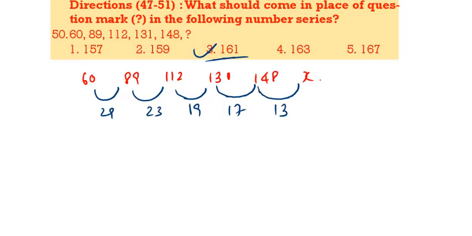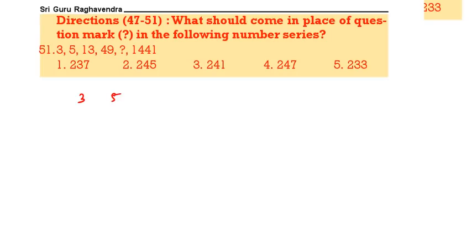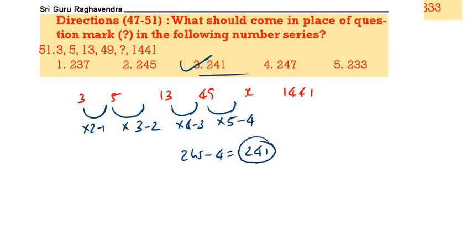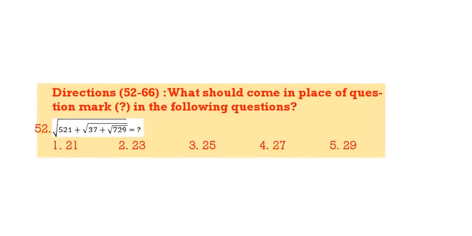Next question. 3, 5, 13, 49, question mark, 14, 41. See this one, into 2 minus 1. Then this is into 3 minus 2. Then this is into 4 minus 3. Then this is into 5 minus 4. 49 into 5, 245, minus 4, 241. 241 is the correct answer. Next question.